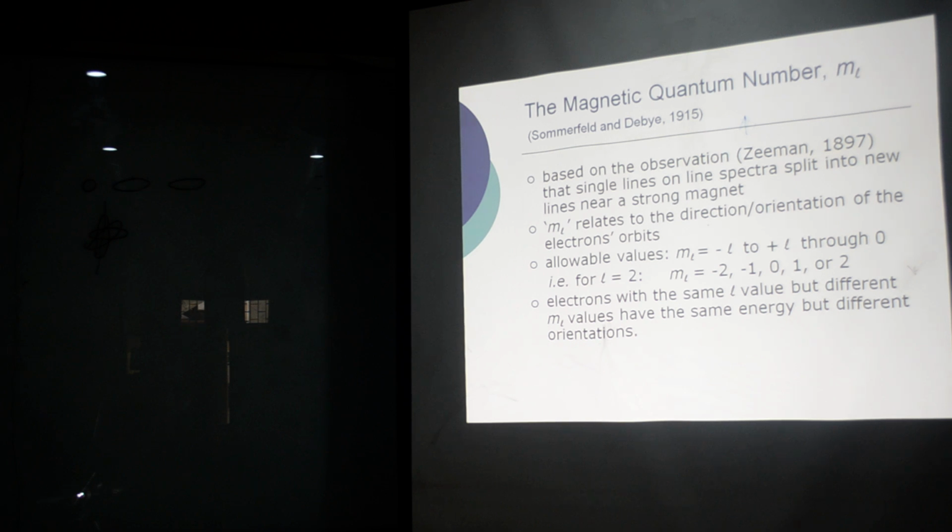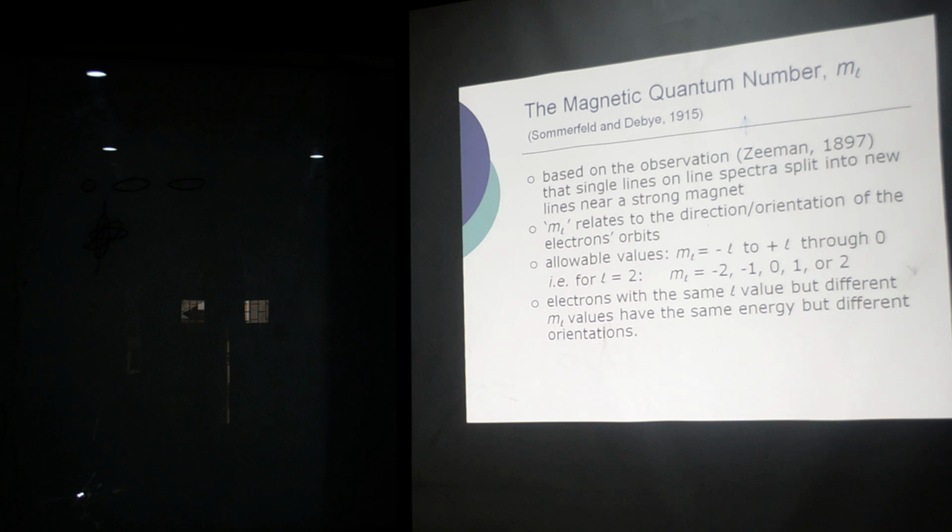So you see, based on the observation of Zeeman, that single lines on the spectra split into new lines near a strong magnet, ML relates to the direction or orientation of the electron orbit. So this is the direction orientation. Allowable values of ML are minus L to plus L through 0. And as I discussed earlier, if L is equal to 2, ML can be minus 2, minus 1, 0, 1 and 2.